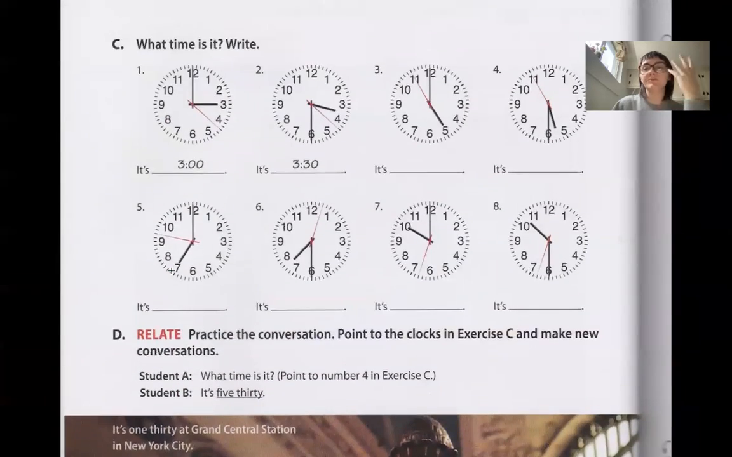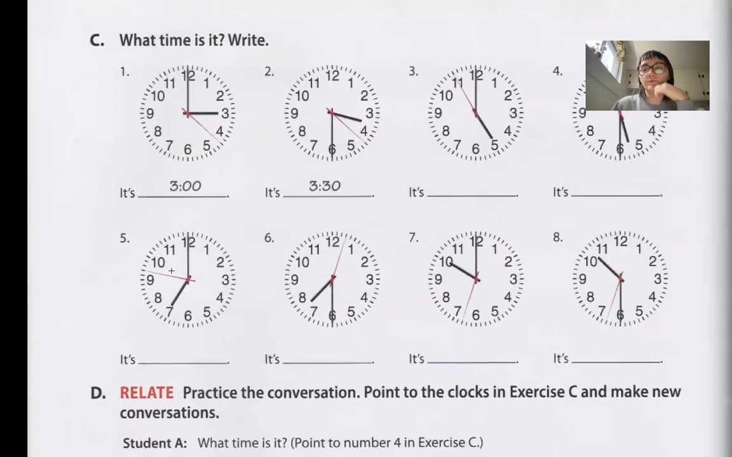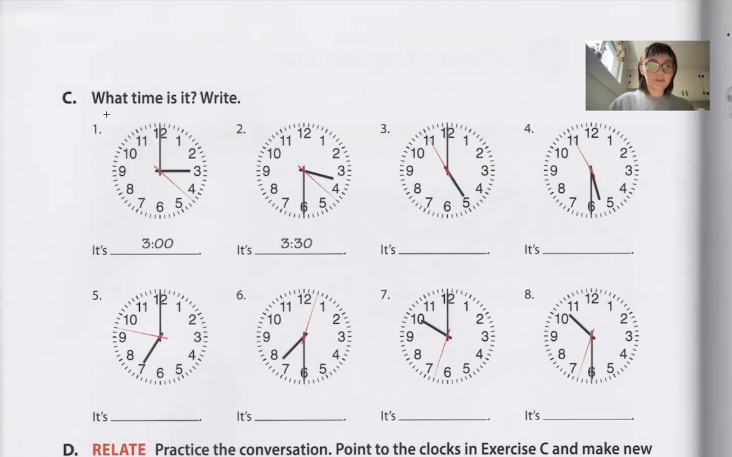We're going to work on this. I'm going to ask you, what time is it? And I want you to write the time. So if we look at the clock here, we can see that the small hand is on the 3, and the big hand is on the 12. So it's 3 o'clock.